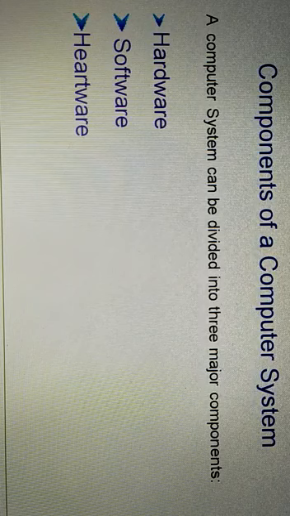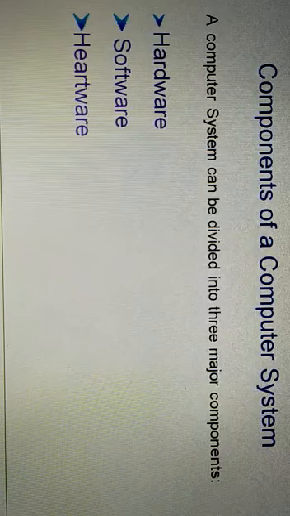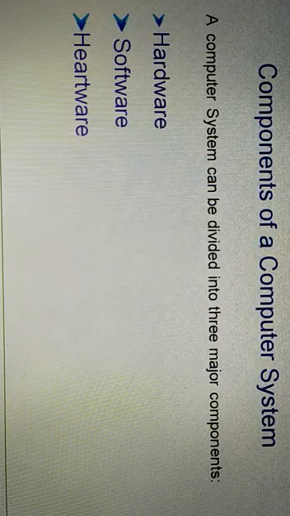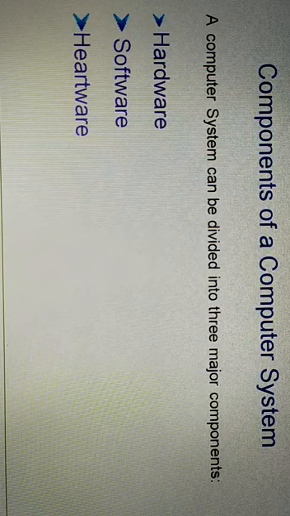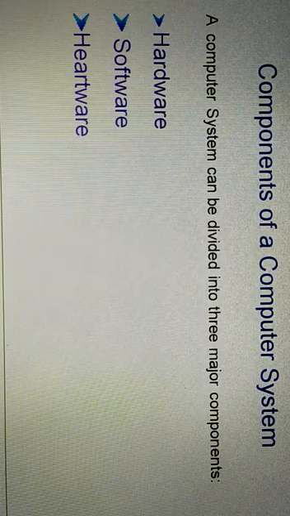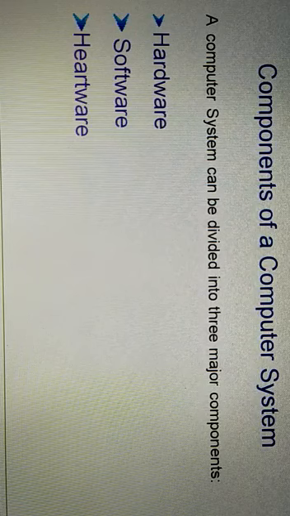First of all, a little bit about hardware. Although you are all well aware of the terms hardware and software. The term computer hardware refers to all the physical equipment associated with the computer. It includes the CPU, input-output devices, secondary storage devices, etc. All are related to the term hardware.